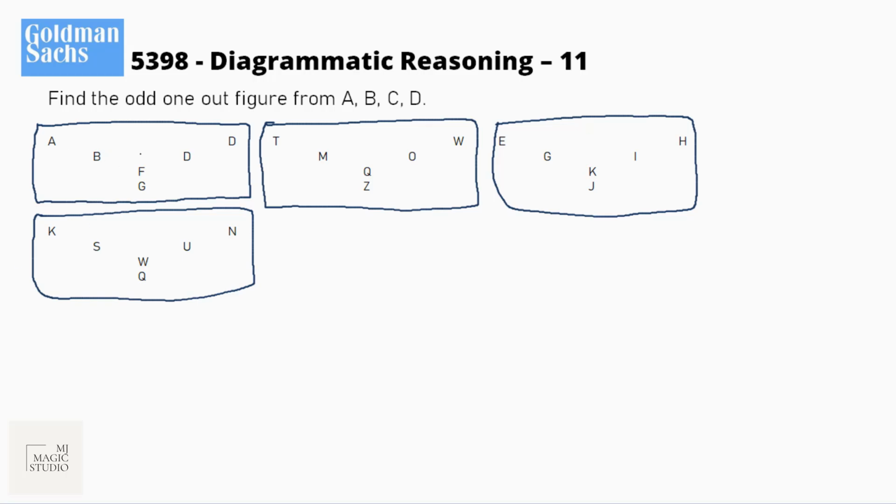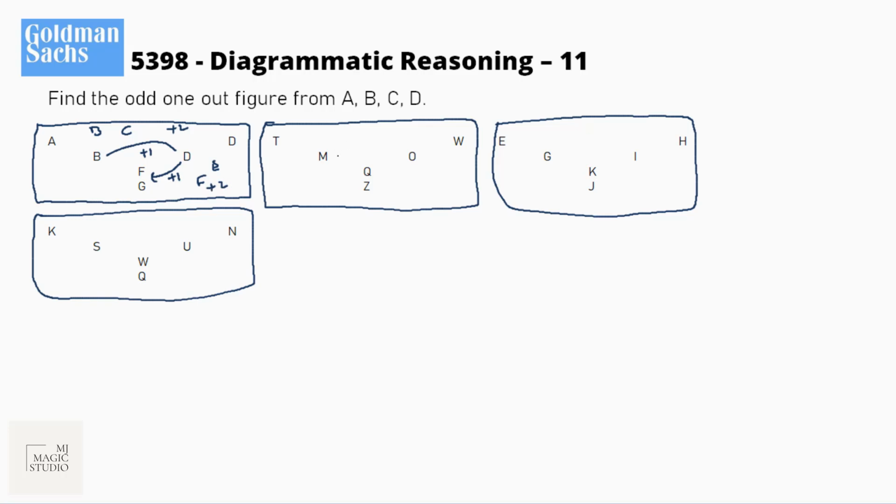If I look at these, A is 1, D is 4. A, B, C, D, and then we have E, F, G. Here B, C, D, E, F. So here it is moving like +1 and here it is moving like +2. A, B, C, D, E, F, G, +2, +2.